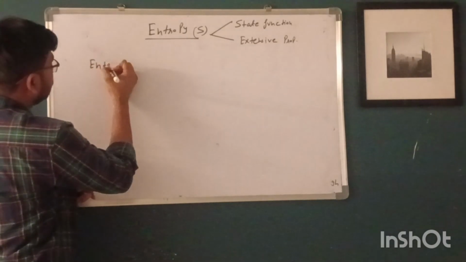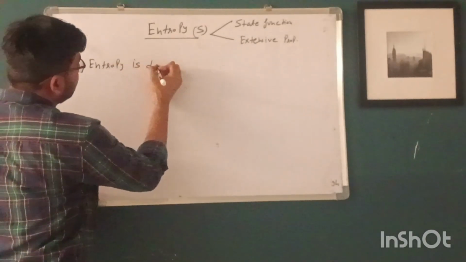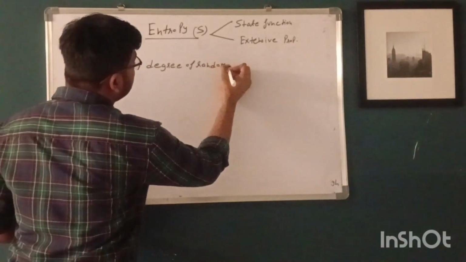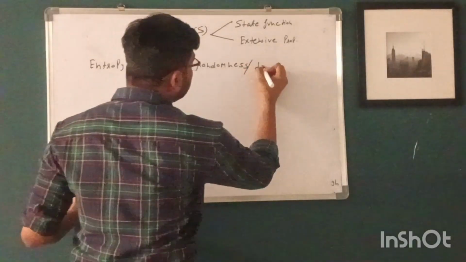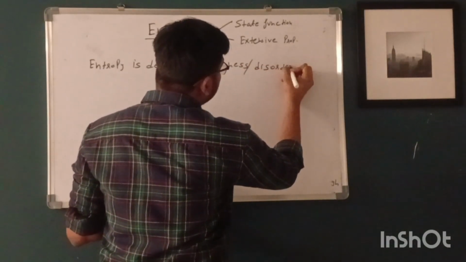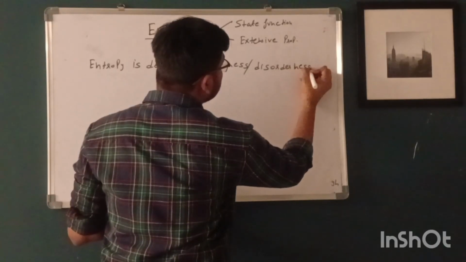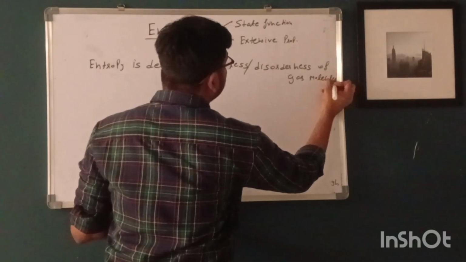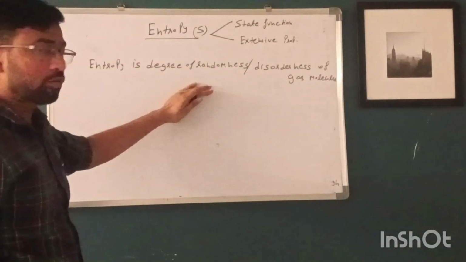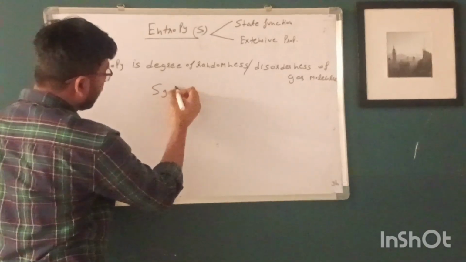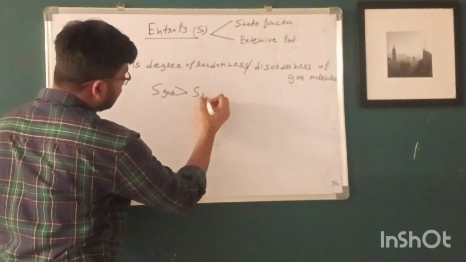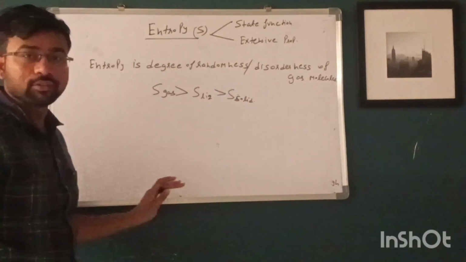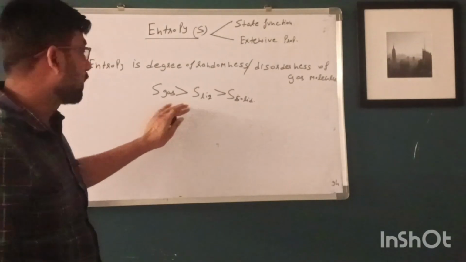Entropy is the degree of randomness or disorderness of gas molecules. This is the definition of entropy, and we know that entropy of gas is higher than liquid and solid because the randomness of molecules is higher in gas than in liquid and solid.